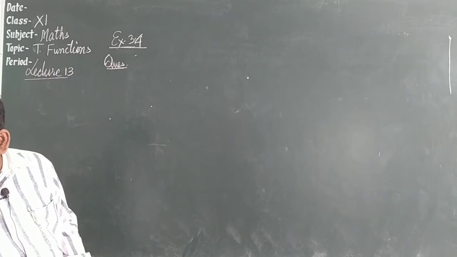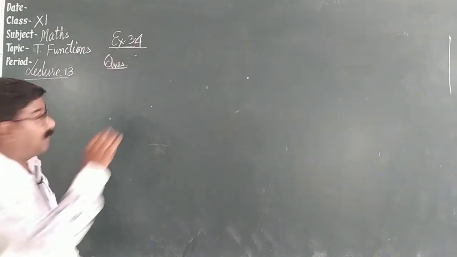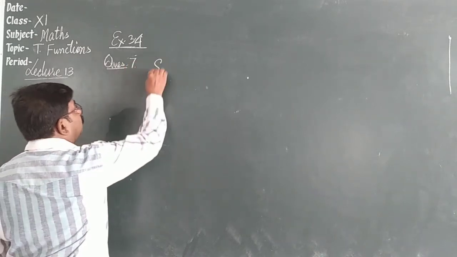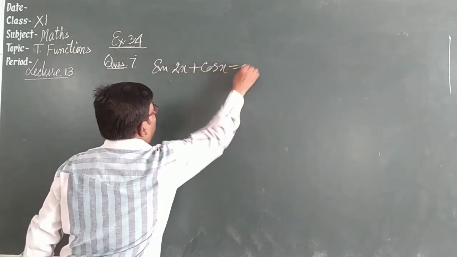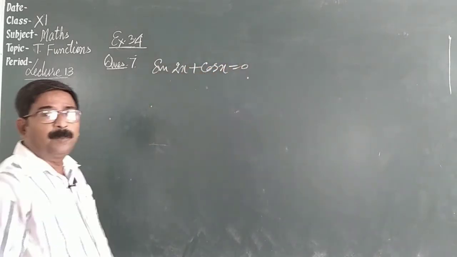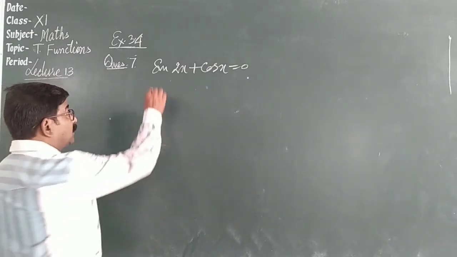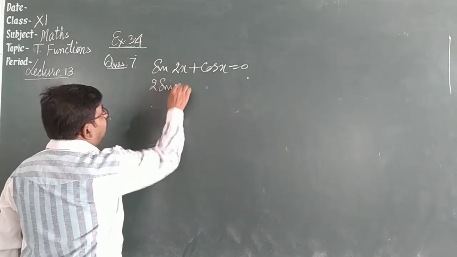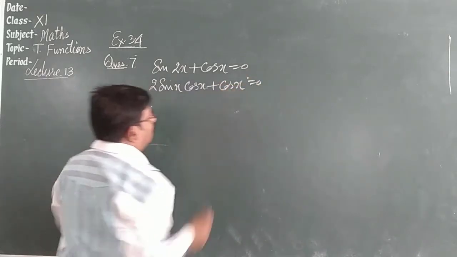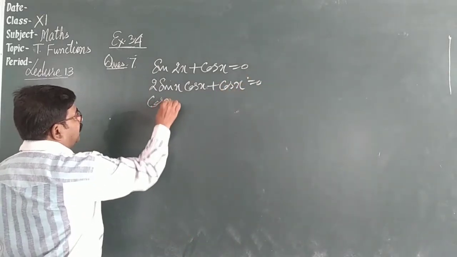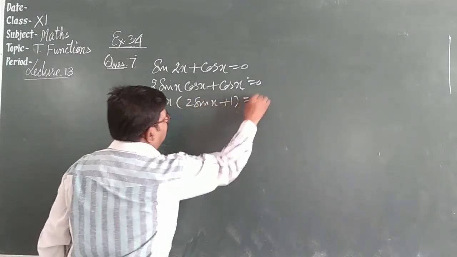The question is question number 7: sin 2x plus cos x is equal to 0. So apply the formula of sin 2x. Sin 2x we can write as 2 sin x cos x. This is 2 sin x cos x plus cos x is equal to 0. Cos x is common. We have cos x times (2 sin x plus 1) is equal to 0.